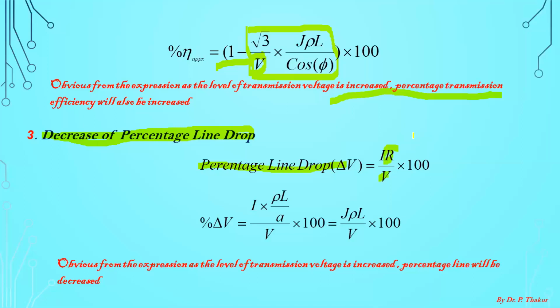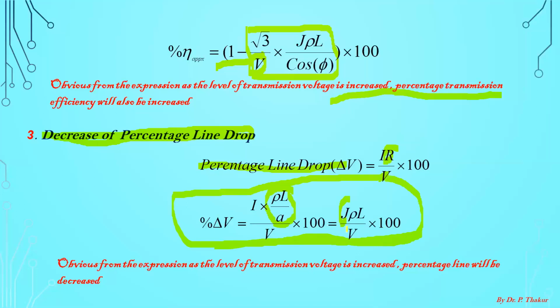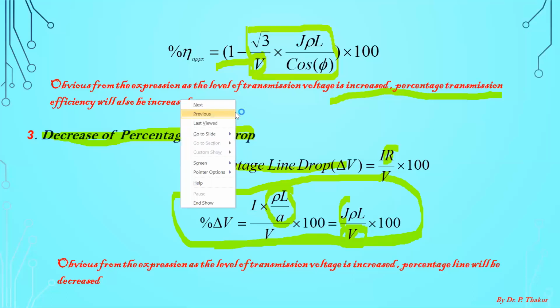And here you can replace R with rho L by A. And I by A once again becomes current density. So the expression will be this. And from this expression, you can see as you increase the value of this voltage, the percentage line drop will reduce. So these are the basic advantages of using high transmission level voltage.